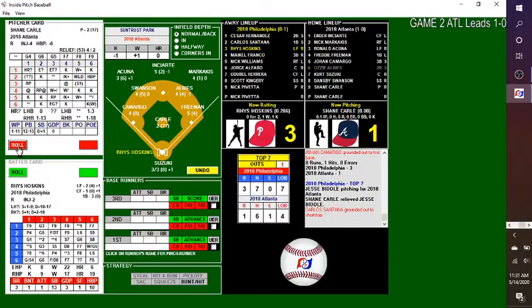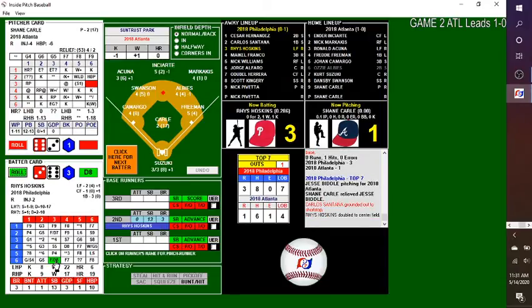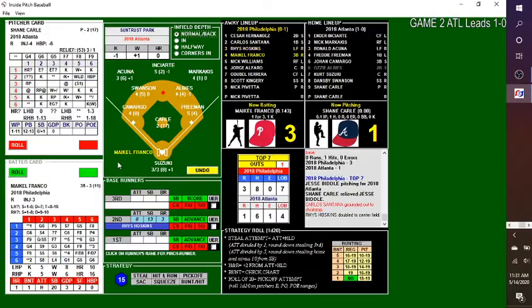Rhys Hoskins due up, 0 for 2 with a walk and a strikeout. This one's a ball, so now we'll pitch on Hoskins' card. Carle kicks and deals. Fly ball into center field. It's down in front of Inciarte. Rolls past him, and that's going to be a double for Rhys Hoskins. 1 down and a runner in scoring position for Philadelphia.